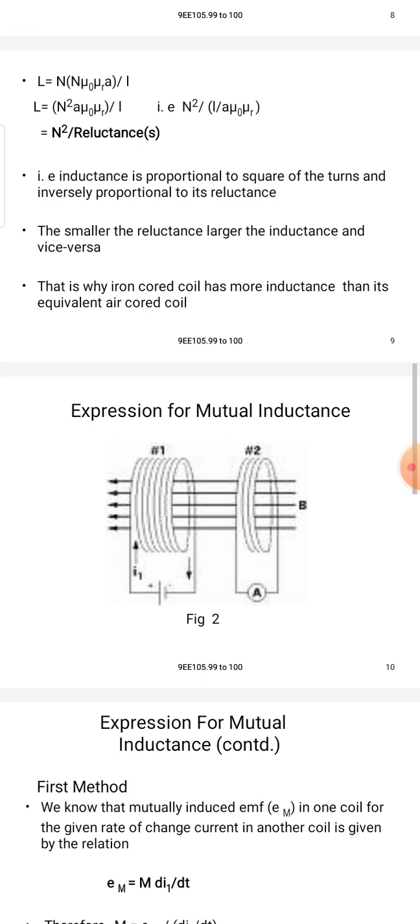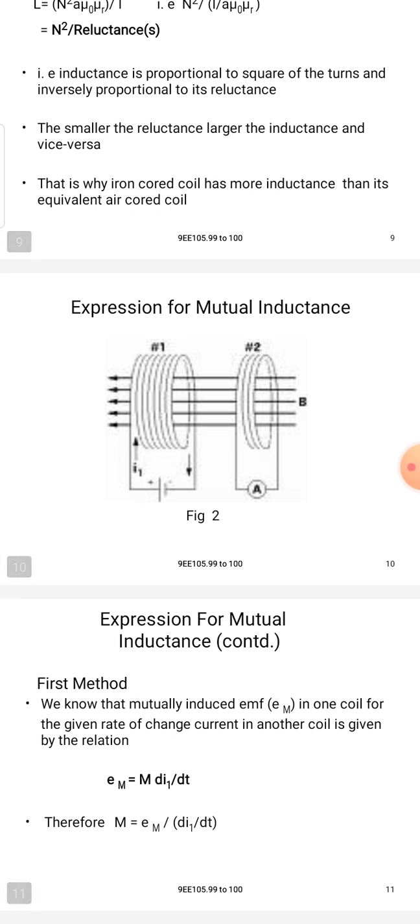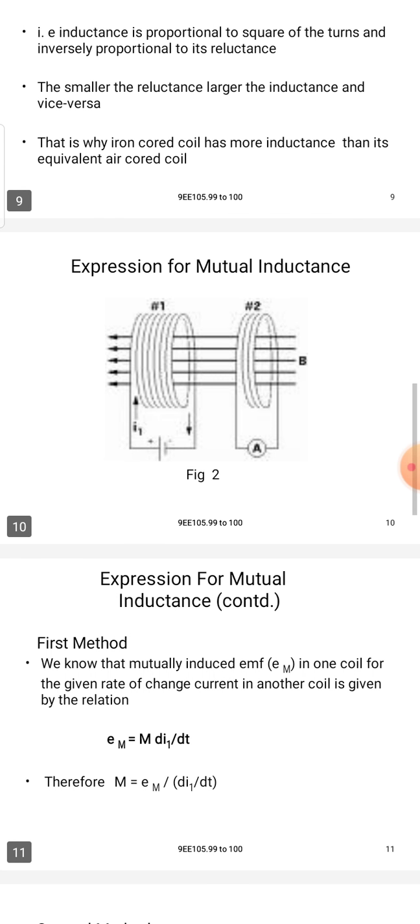The smaller the reluctance, the larger the inductance, and vice versa, because reluctance and inductance are inversely proportional. That is why the iron core coil has more inductance than the equivalent air core coil.